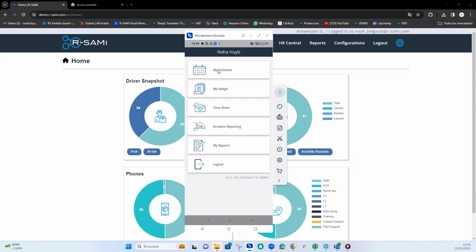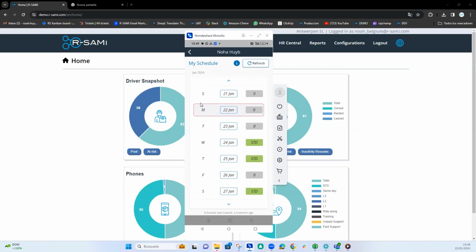So here, as you can see, we have the driver's name. Here in my schedule, you can see what days that you have to work. As you can see, it starts from Sunday to Saturday. So here, as you can see, we work on Wednesday, as you can see the standard, here on a Thursday and here is Saturday. As you can see here, also we have a refresh button. But if there are changes being made, then it will automatically refresh itself.